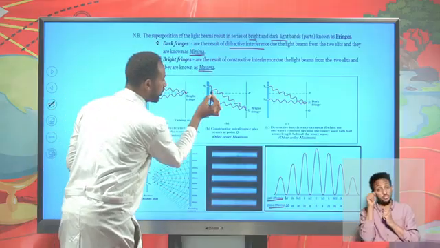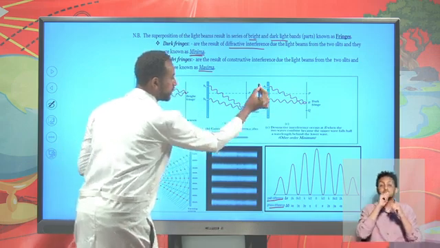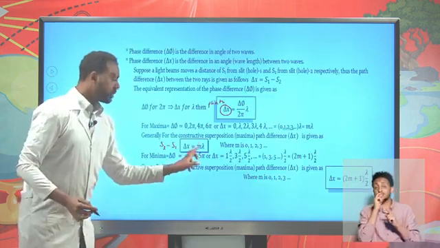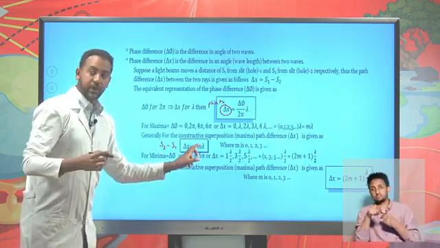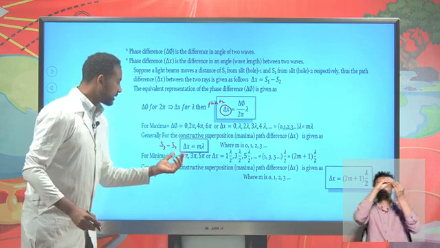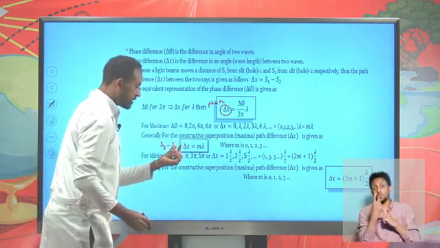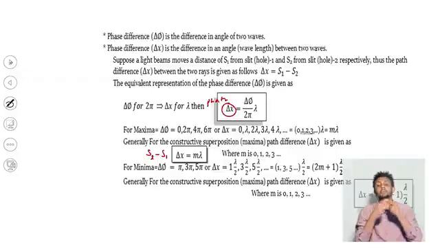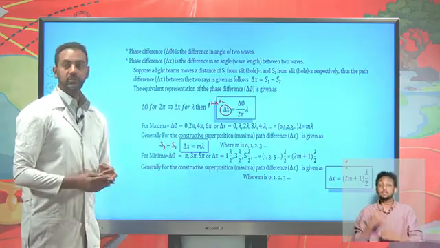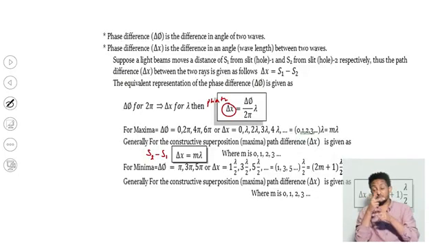As we mentioned here, the waves propagate from slit 1 and slit 2. If the difference of the two rays is m times lambda, meaning an integral multiple of wavelengths, there will be a brighter spot, or maxima is formed. Whereas if the path difference is (2m plus 1) lambda over 2, meaning odd multiples of half wavelengths: if m is 0, you have lambda over 2; if m is 1, you have 3 times lambda over 2, 5 times lambda over 2, and so on. In such a case, it's possible to have a darker spot or minima.